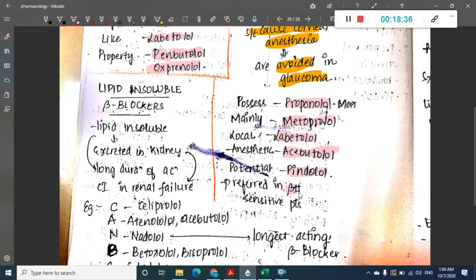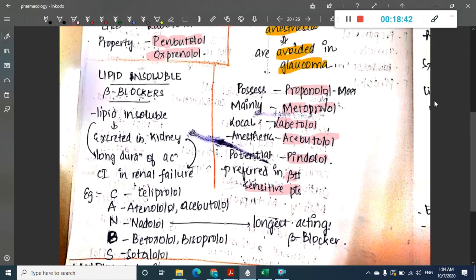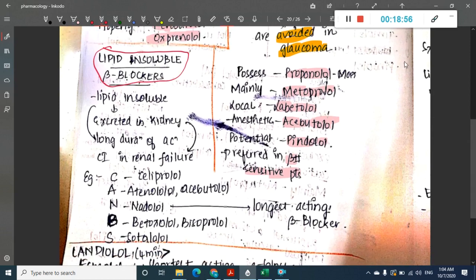These are preferred in beta blocker sensitive patients. Propranolol, metoprolol, labetalol, acebutolol, pindolol. Then we have lipid insoluble beta blockers. Because they are lipid insoluble, they are excreted in the kidney and thus they are contraindicated in renal failure.